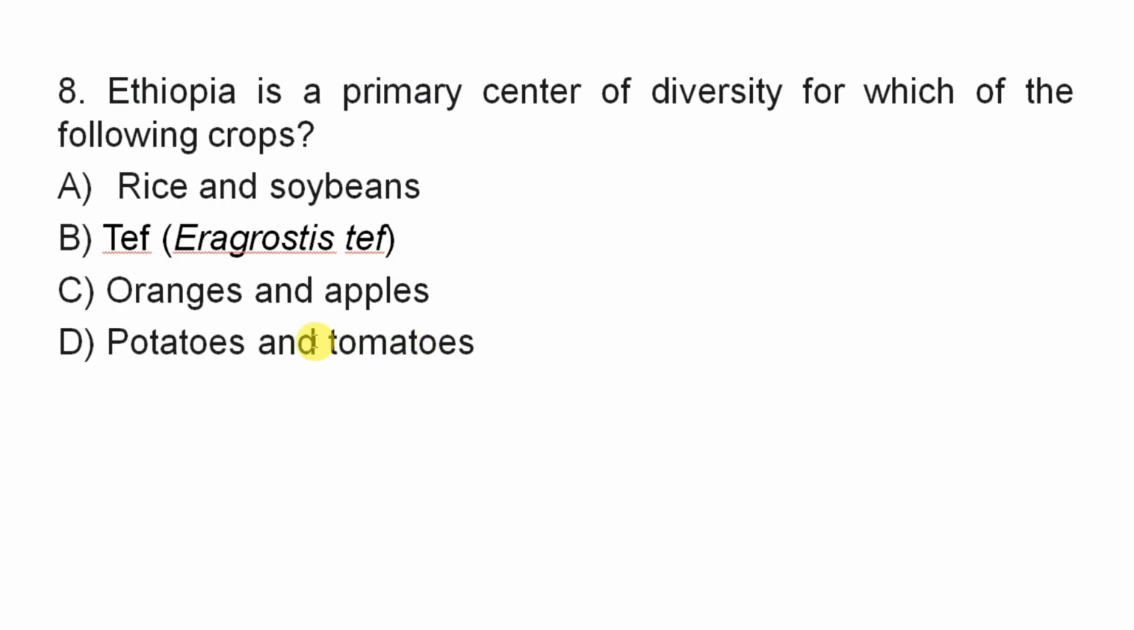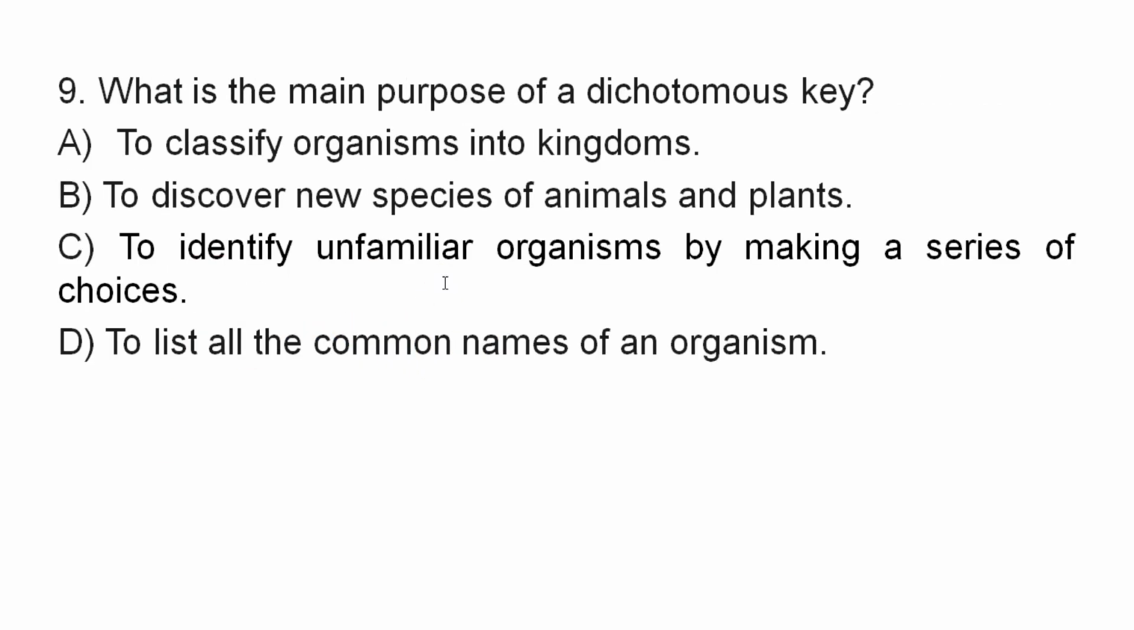So the primary center of diversity of Ethiopia from the given alternatives is Teff; all the others came from other countries. Good. Question number 9. What's the main purpose of a dichotomous key? A. To classify organisms into kingdoms. B. To discover new species of animals and plants. C. To identify unfamiliar organisms by making a series of choices. D. To list all the common names of organisms.